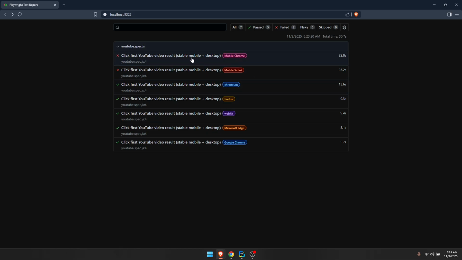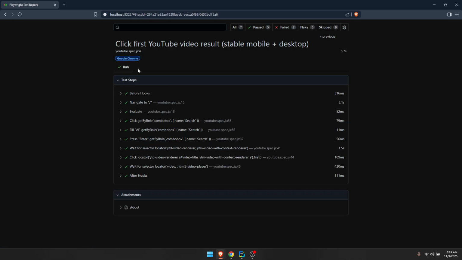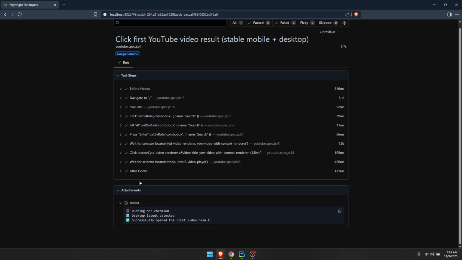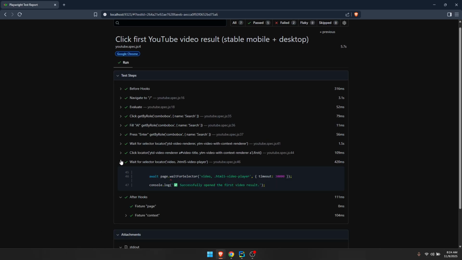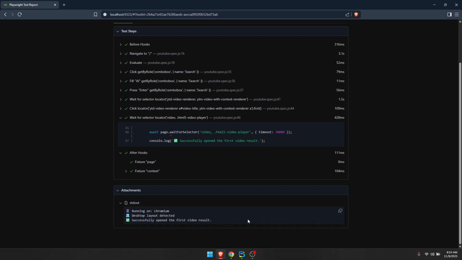And just to let you know, we are testing this on mobile Chrome, mobile Safari, Chromium, Firefox, WebKit, Microsoft Edge, Google Chrome, and we have in this dashboard all the information. We have the runtime. We can see how much time it took. We can see also if it was a success or not. And you can click on one of them, and then you can see not only the information for each step, but also what was on the console.